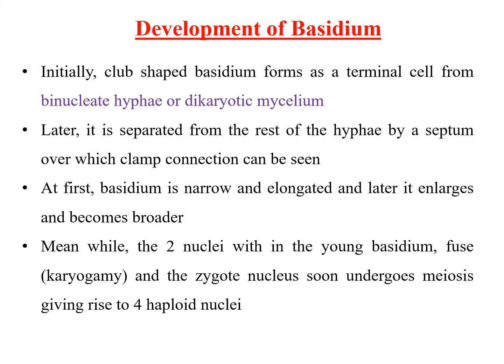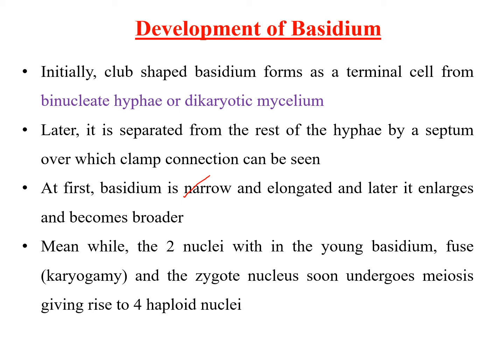So first, how will the basidium look? It will look narrow and elongated, but in later stages it becomes enlarged and broader. The two nuclei present in this dikaryotic mycelium will move into the young basidium, where fusion takes place. That fusion we know as karyogamy. And after fusion, what will happen?